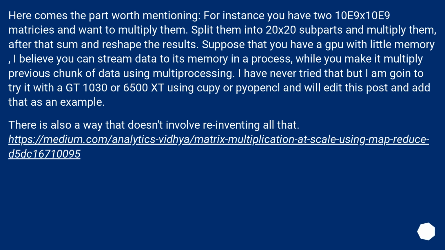Here comes the part worth mentioning. For instance, you have two 10e9 by 10e9 matrices and want to multiply them. Split them into 20 by 20 subparts and multiply them, after that sum and reshape the results. Suppose that you have a CPU with little memory. I believe you can stream data to its memory in a process, while you multiply the previous chunk of data using multiprocessing. I have never tried that, but I am going to try it with a GT 1030 or 6500 XT using CuPy or PyOpenCL, and will edit this post and add that as an example.